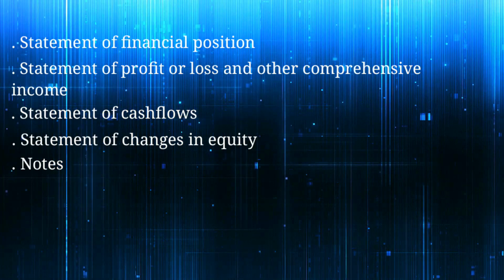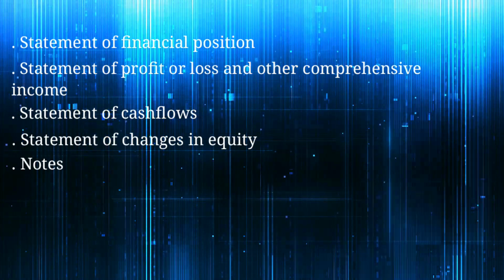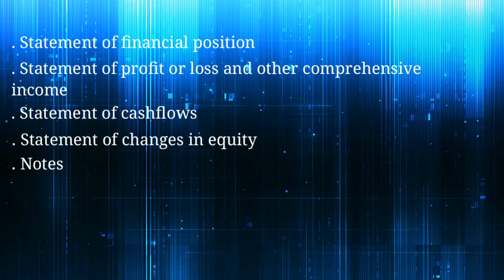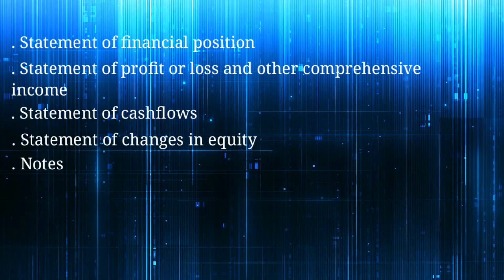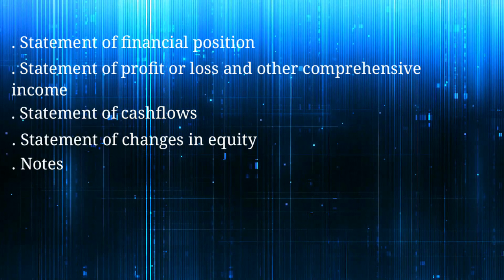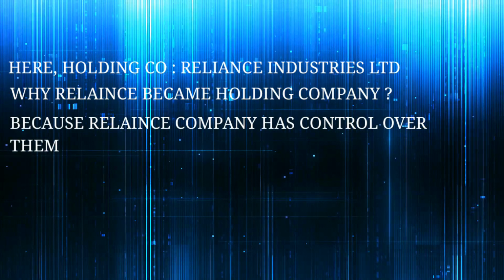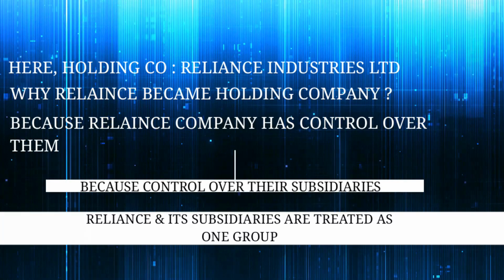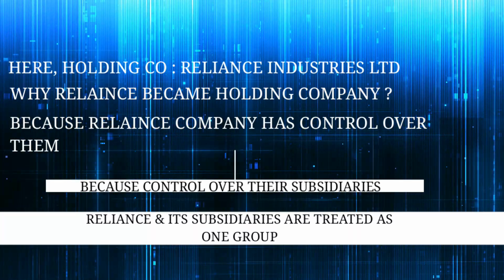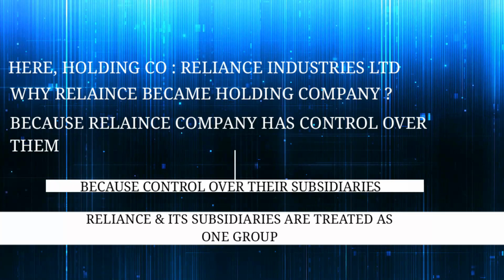So all the subsidiaries of Reliance Industries Limited have their own financial statement. That is their own standalone financial statement, meaning separate financial statement. And the Reliance company also has its own standalone financial statement. Okay. So here the holding company is Reliance Industries Limited. Why did Reliance Industries Limited become the holding company here? Because Reliance has control over these subsidiaries. So here Reliance Industries Limited and its subsidiaries, the whole thing is treated as one group. We call it one group, one entity.